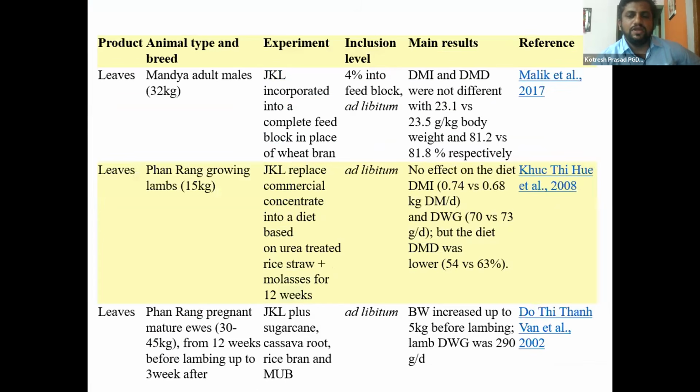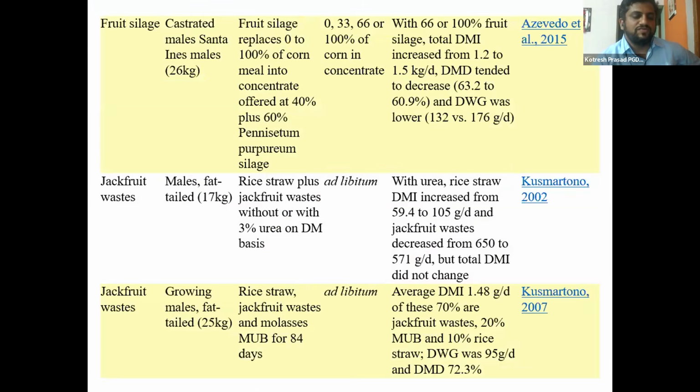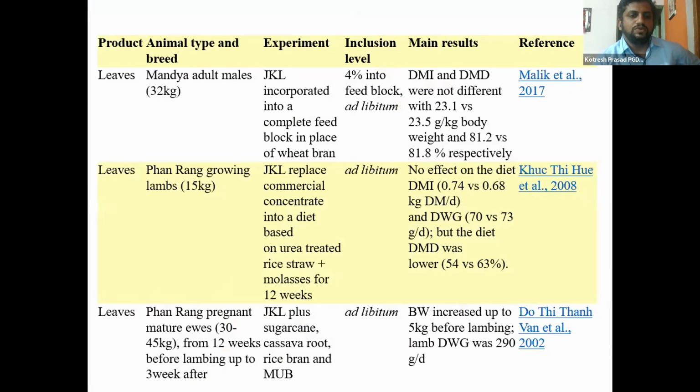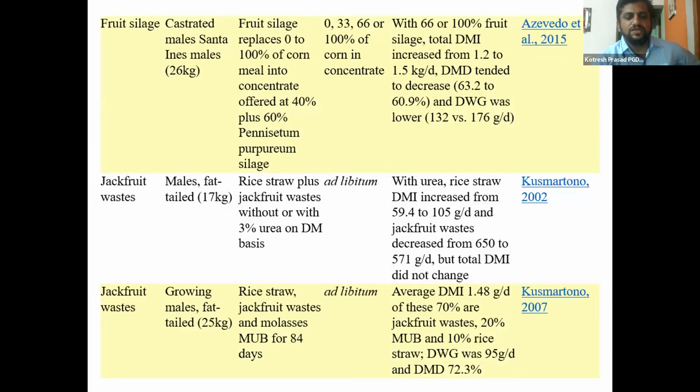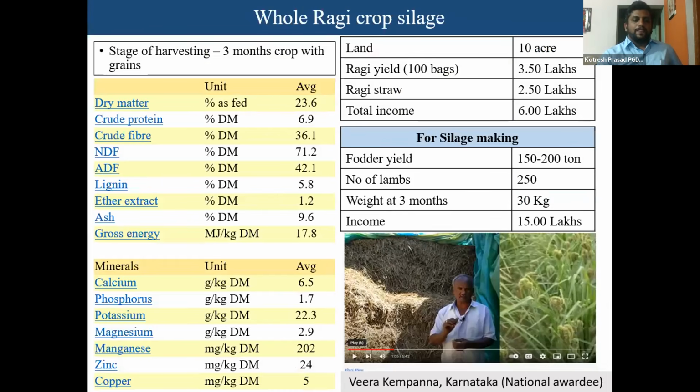You can see here many scientists have observed how the leaves, fruits and jackfruit wastes are being used in sheep and goat, and they could achieve very good body weight without any ill effect. So these are different studies which were conducted using jackfruit leaves, fruit silage, and jackfruit waste silage. Even seeds can be used.